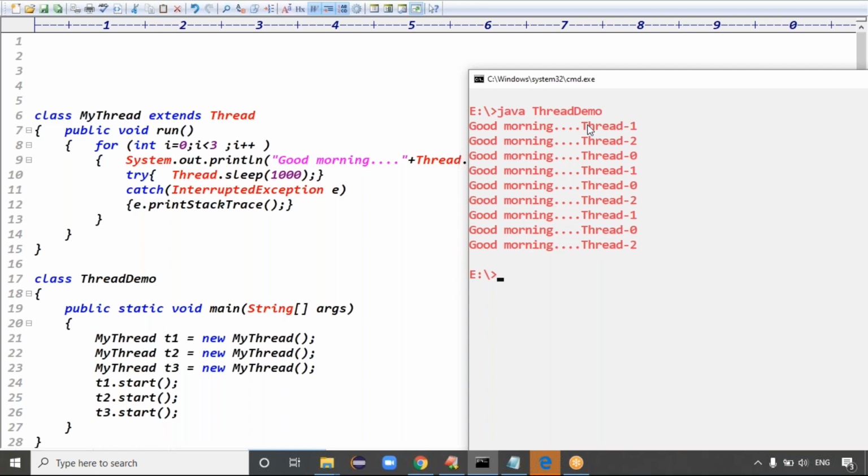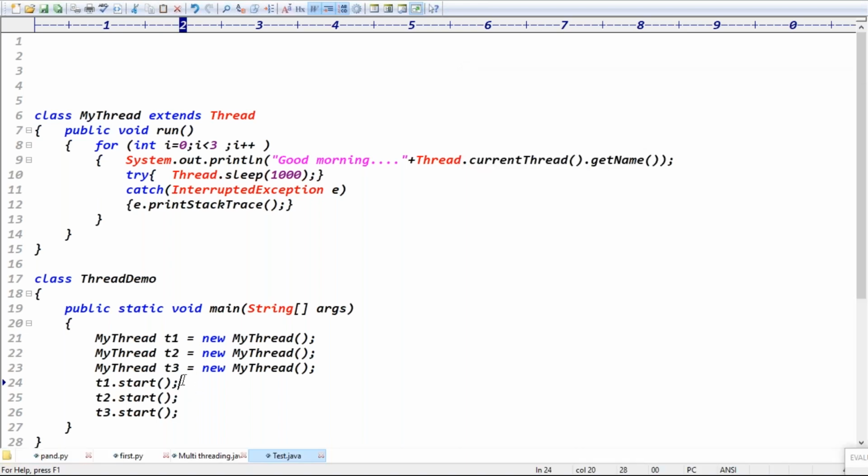But what did we expect as output, guys? I need the output like thread 0, 0, 0, 1, 1, 1, 2, 2, 2, right? Like that, I want to print the message. To print a message like that, what will I do, tell me? I want to print thread 0, 0, 0, and the remaining two threads have to stop, right?